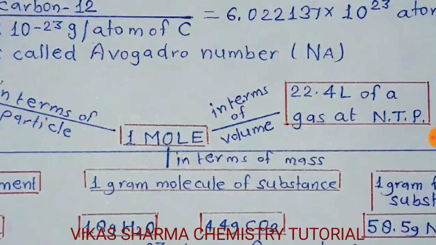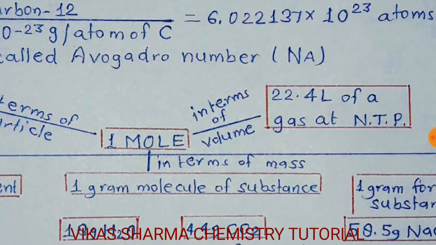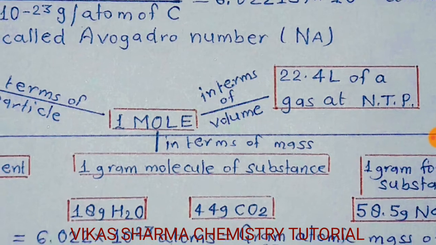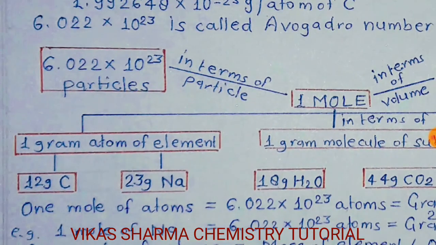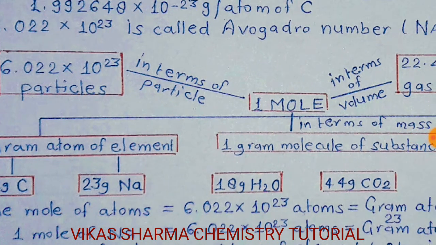In terms of volume of a gas, 1 mole of a gas is equal to 22.4 liter of a gas at normal temperature and pressure. In terms of mass, in respect of elements or atoms, 1 gram atom of an element is equal to 12 gram of carbon, 23 gram of sodium. It means 23 gram of sodium has 1 mole value, or 12 gram of carbon has 1 mole value. It means 12 gram of carbon has Avogadro number of atoms, and 23 gram of sodium is equal to Avogadro number of atoms.